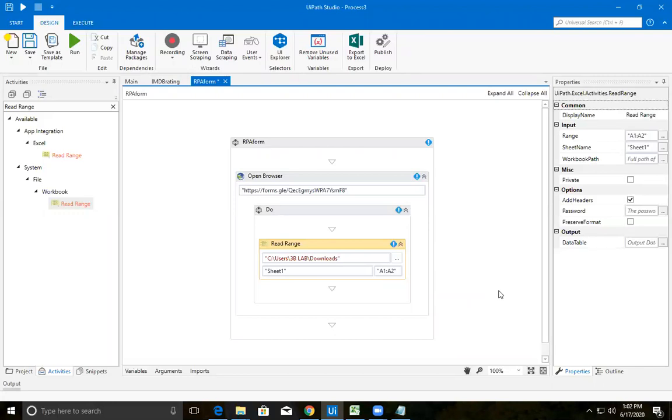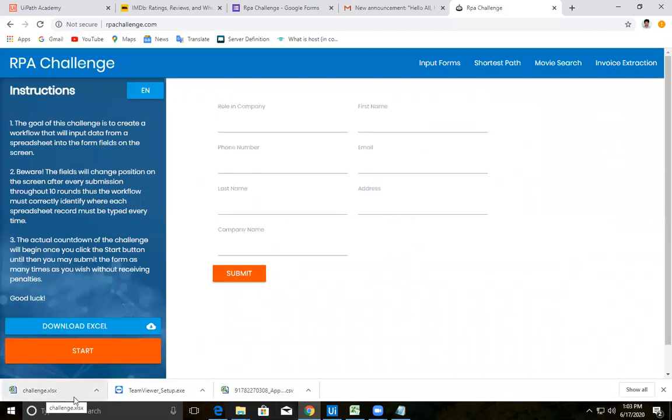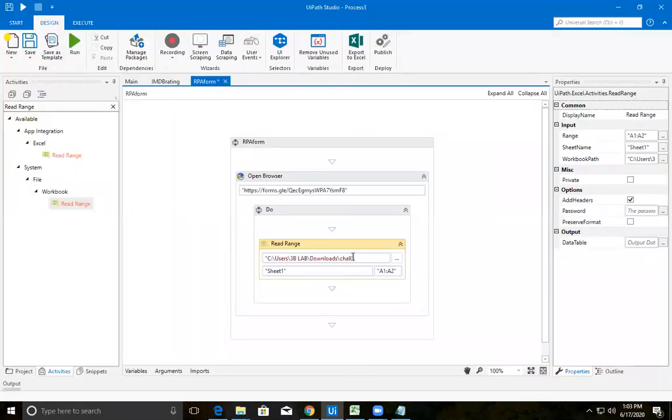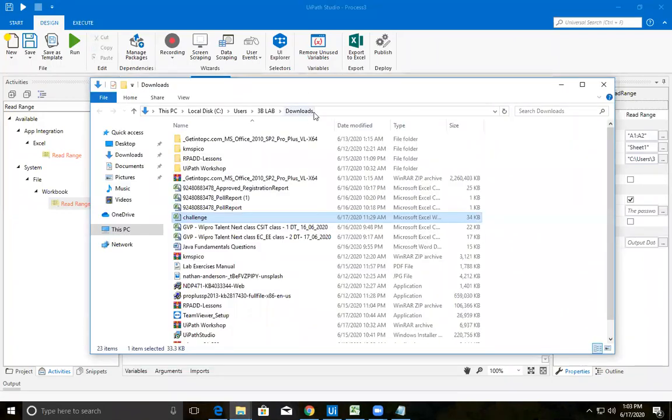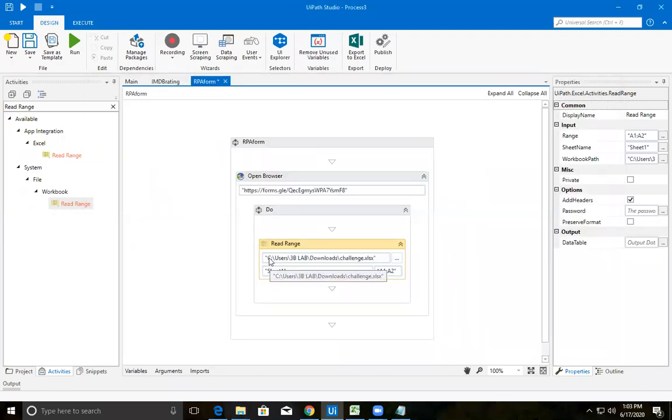You need to provide the file name also, not simply leave it like that, because the file name is important. You need to be very accurate: challenge.xlsx. It might be different URLs in your systems. I will once again repeat: go to that folder, right click on this place, choose copy address as text, click that and paste it here within double quotes.